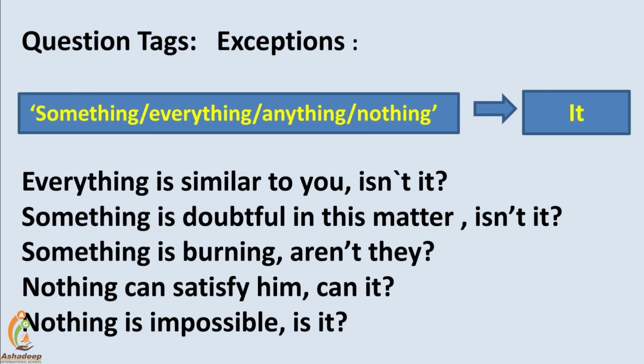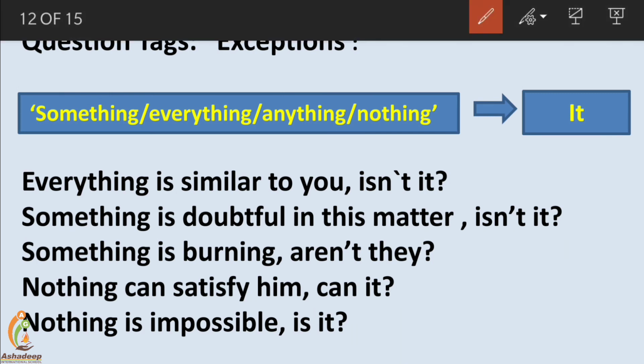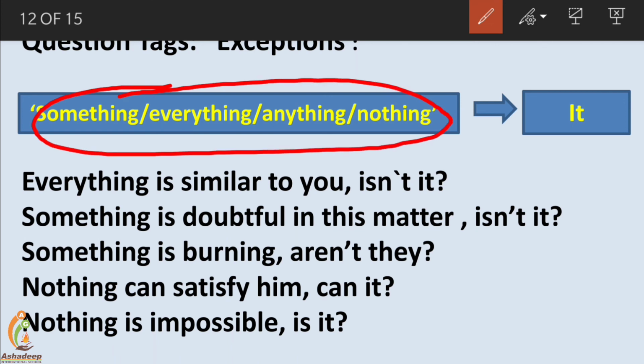Now the question tag takes exceptions: something, everything, anything. Thus when a sentence starts with something, everything, anything, nothing, it takes it as the pronoun. Here are a few examples. Everything is similar to you.